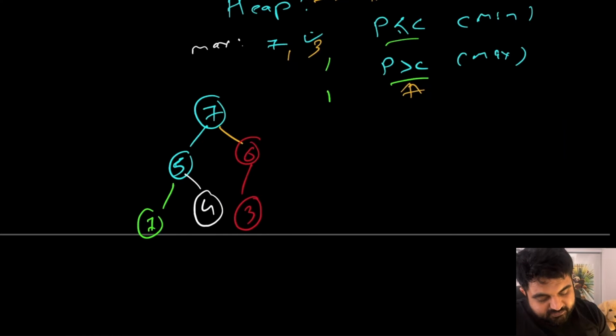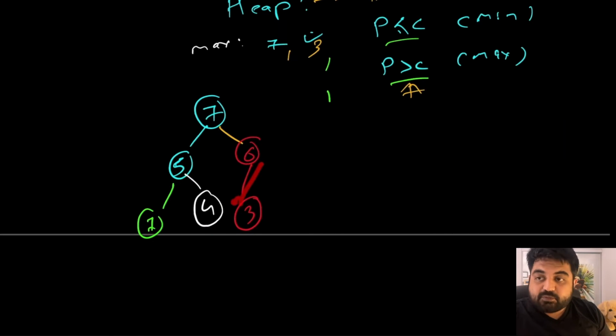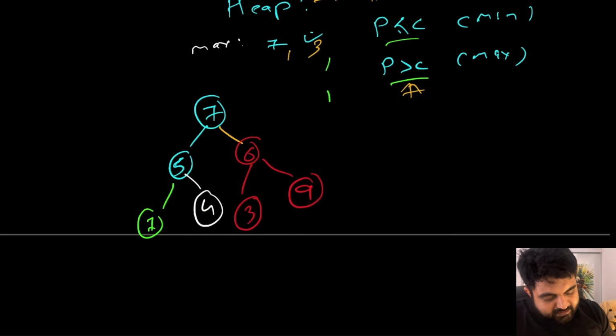And notice, because of this heapify operation, we are actually never going to be able to maintain a binary search tree, because at any given moment we might have to swap with either left child or right child. So that's the difference between heap and a binary tree. Now let's say that in this case we want to add value number 9. So once again we added 9. 9 is definitely greater than 6. So we are going to do a switch operation.